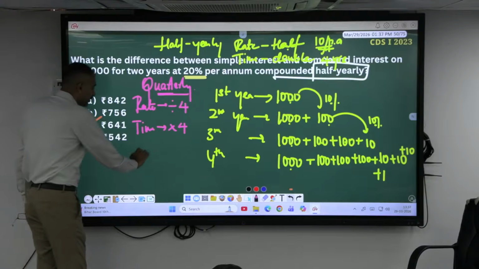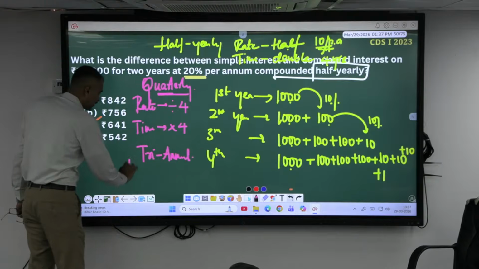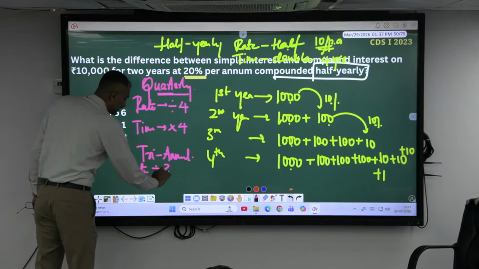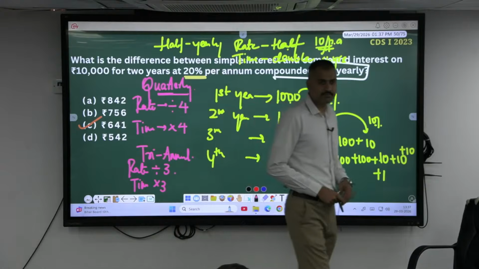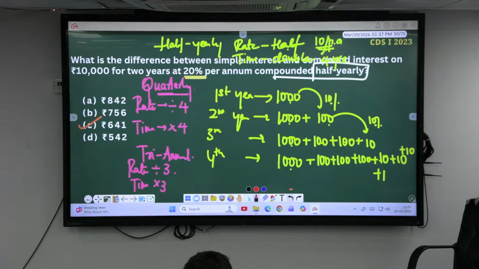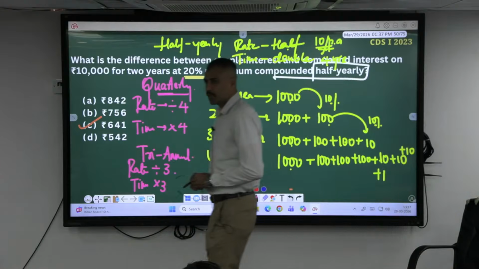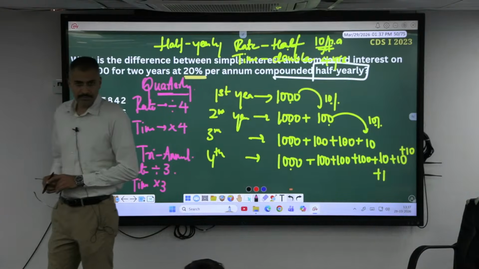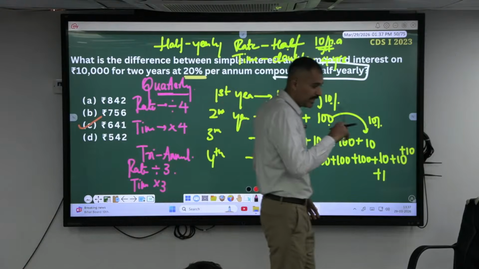If it is triannual, the rate has to be divided by 3 and the time has to be multiplied by 3, then the rest remains the same. It is a similar small adjustment. Take down this one. He might give you quarterly also. Quarterly compound interest. One question has to teach you many.